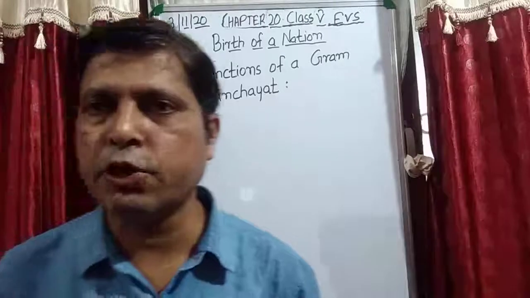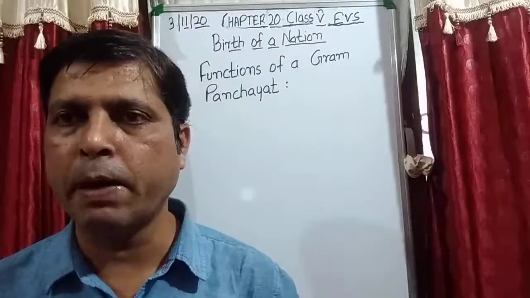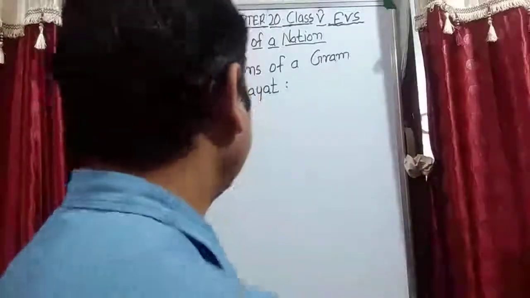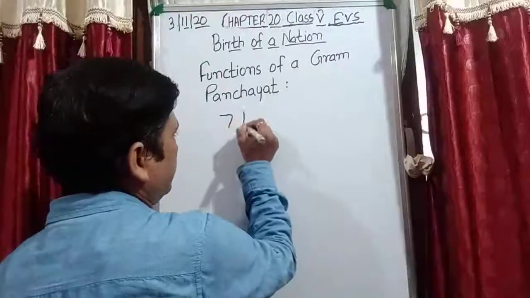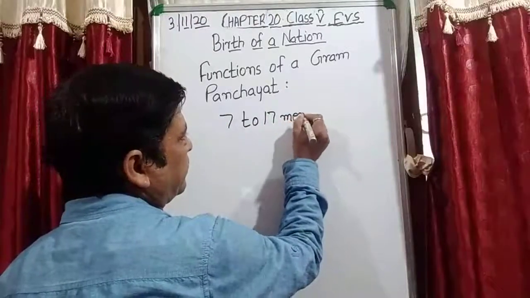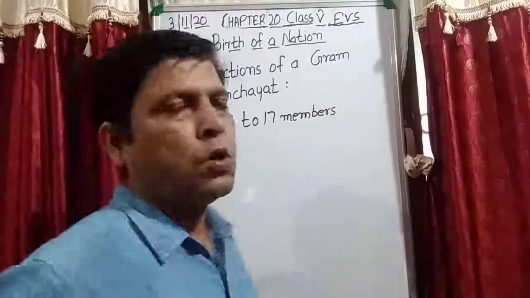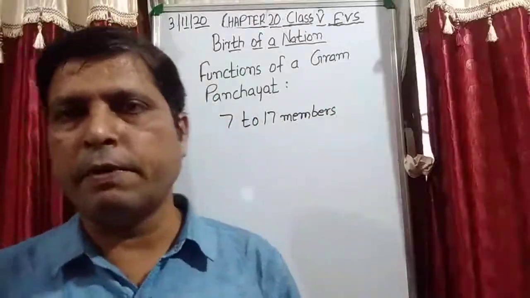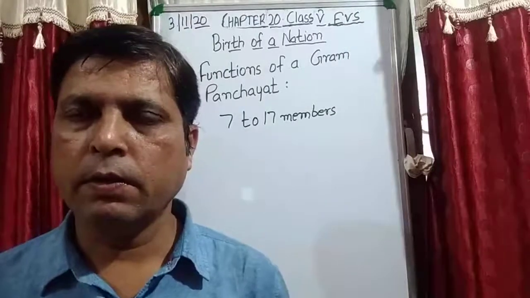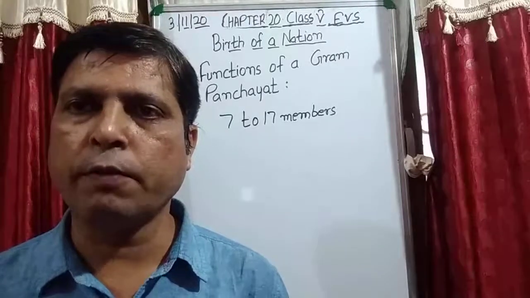In a Gram Panchayat, the number of members is 7 to 17 members. The maximum is 17, and this depends upon the population of the village.